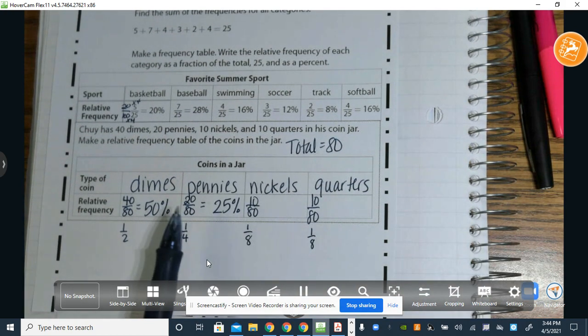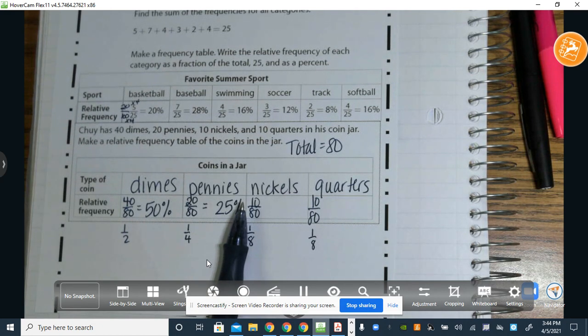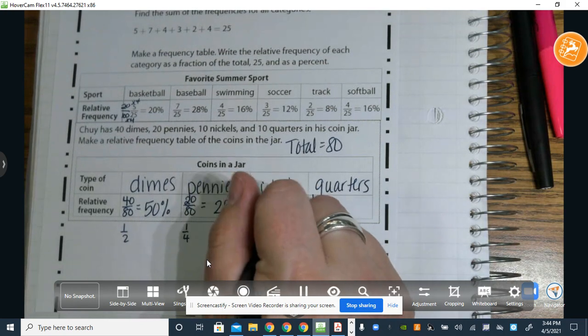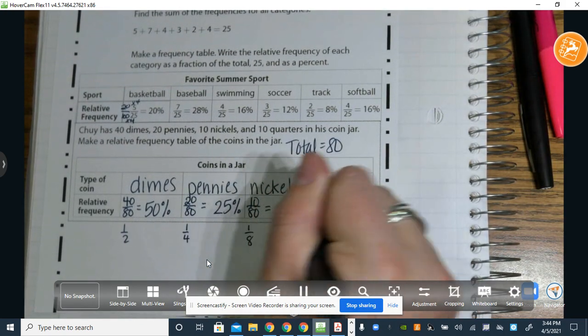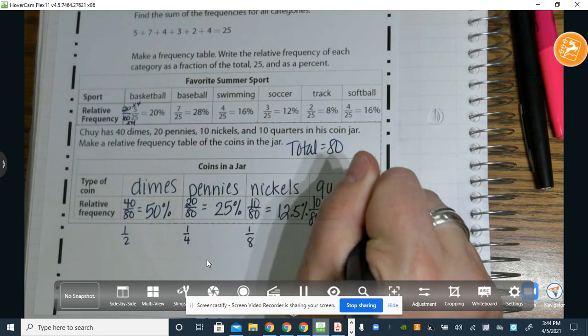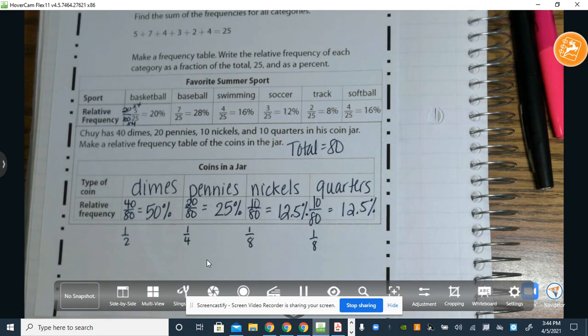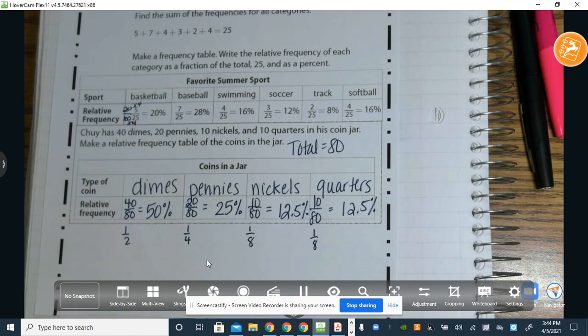However, I can look at it and say, okay, I have 50 and 25. That gives me 75. So I have 25% more, and I have to split that between the two. And if I divide 25 up in half, I get 12.5% for each one. So what I'm going to do here is I'm going to take this information and I'm going to make a graph out of it. And I'm just going to make a circle graph or pie graph.